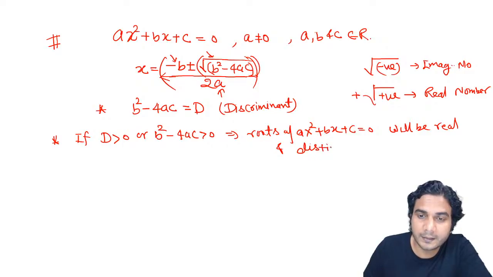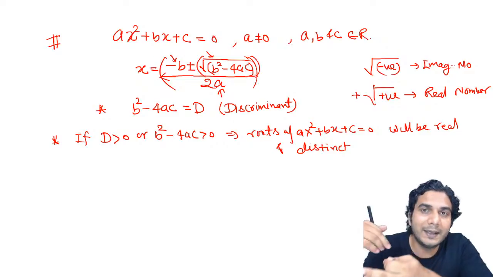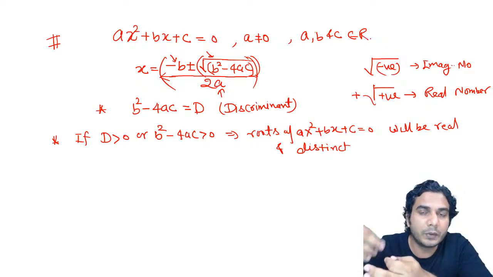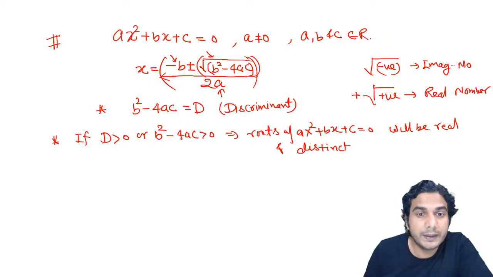Why distinct? Because one root will be minus b plus something and the other root will be minus b minus something. So you'll get two distinct numbers because you are adding a number to minus b and subtracting the same number from minus b. So when the discriminant is more than 0, roots are real and distinct.